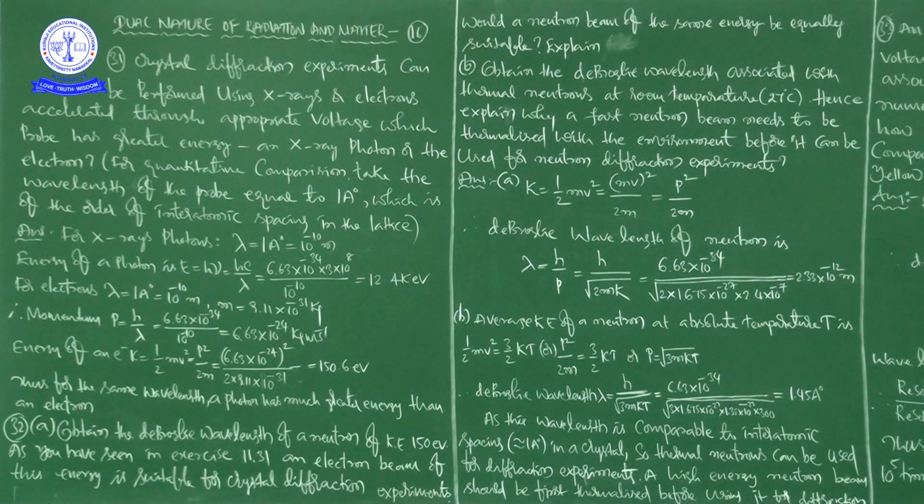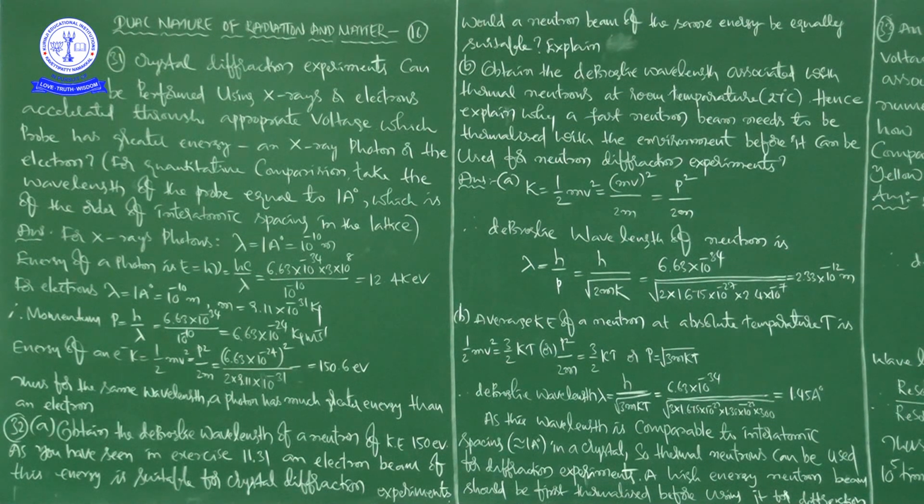As we have seen in exercise 11.31, an electron beam of this energy is suitable for crystal diffraction experiment. Would a neutron beam of the same energy be equally suitable? Explain. So he is replacing the electron with neutron and asking the same result. Is it possible? Same result means which is suitable or not?